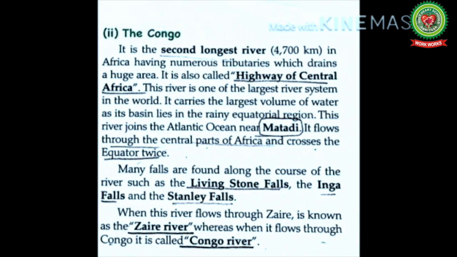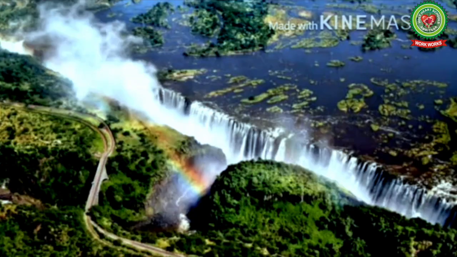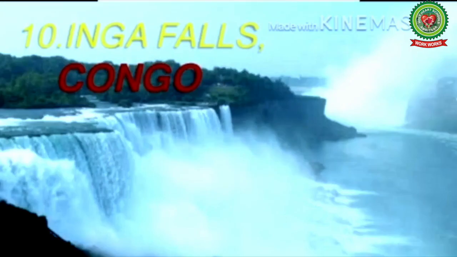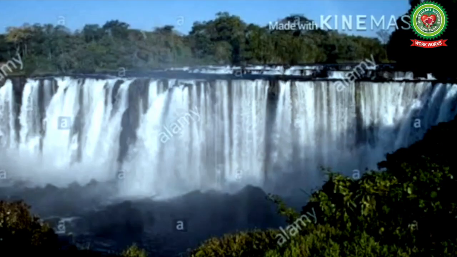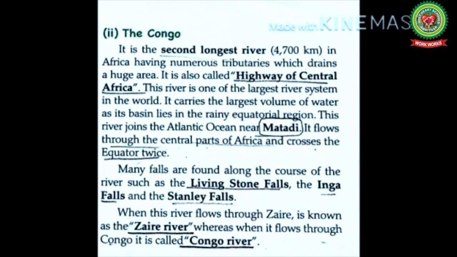Many falls are found along the course of the river, such as Livingstone Falls, the Inga Falls, and the Stanley Falls. When this river flows through Zaire, it is known as the Zaire River, whereas when it flows through the Congo, it is called the Congo River.